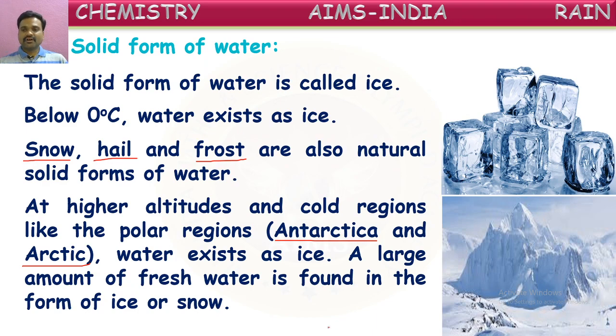Here, all the mountains and hills are covered with ice. Because the temperature there is below 0 degrees Celsius, the water vapor in the air converts into ice form and covers all the land and mountains in that area. That's why it all seems like snow. So this is about the solid form of water. This solid form of water exists only below 0 degrees Celsius. At that cool temperature only, water will be in the solid form.